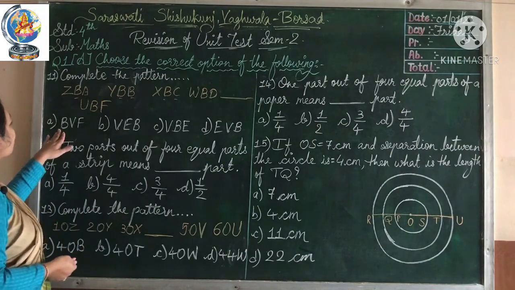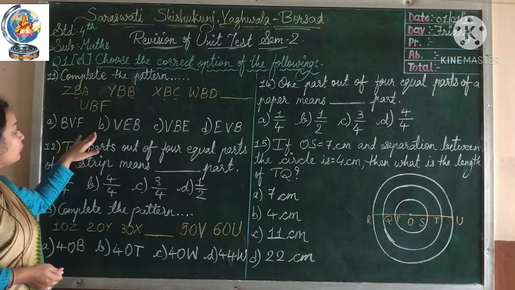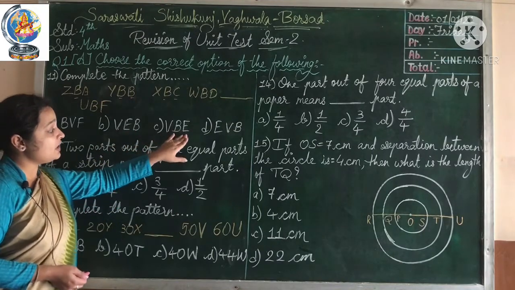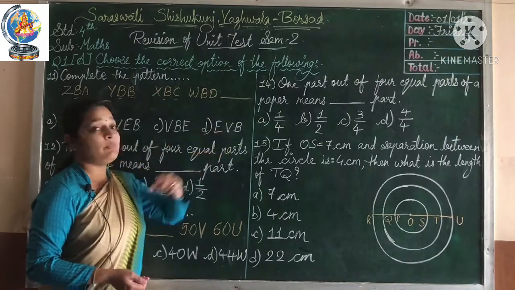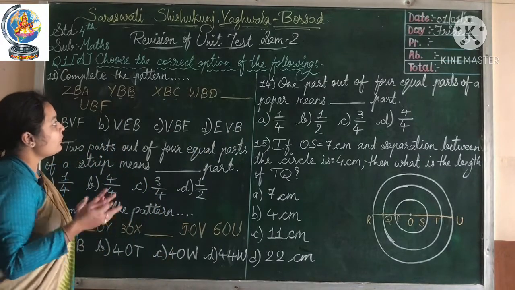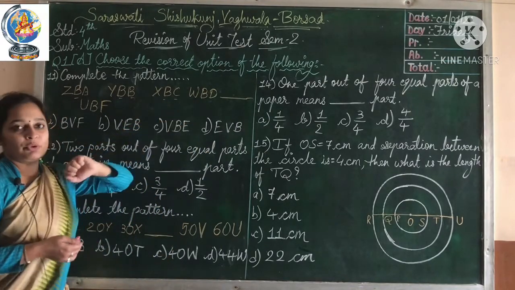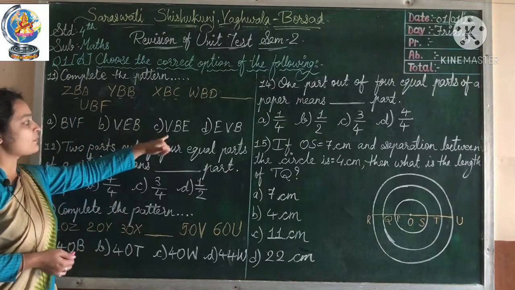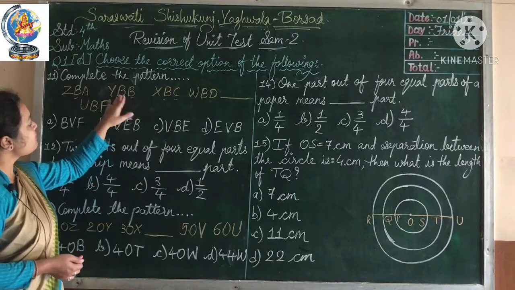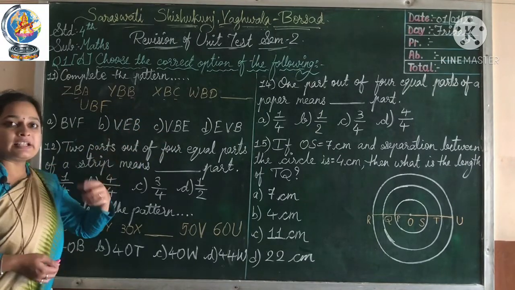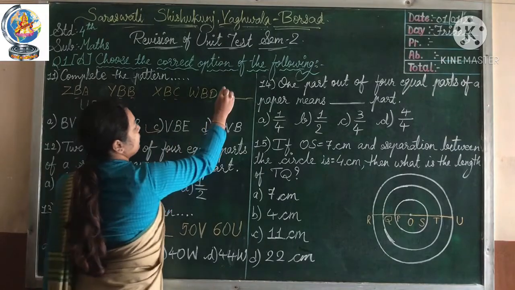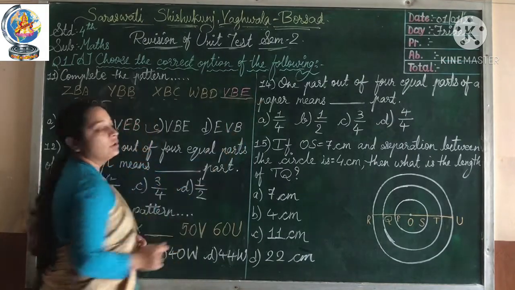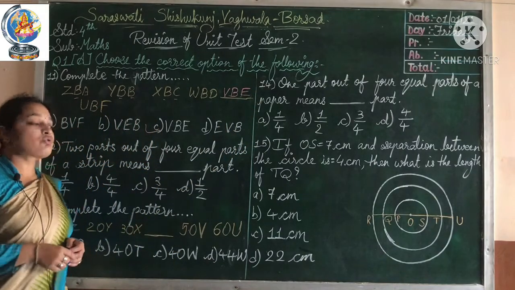Let's see the options. A is BVF, option B is VEB, option C is VBE, and option D is EVB. So what will be there? If you notice, here it is W, then before W what comes? V. So let's check V. The middle is B, and after that the last letter is E, since after D comes E. So our correct option is C. Now V, B, E is our answer. Okay. Now let's see number 12.